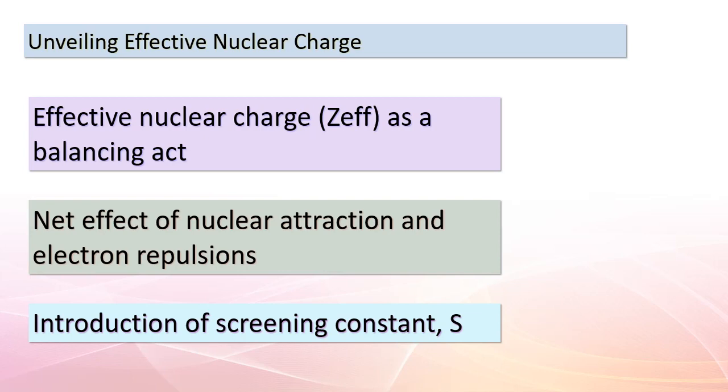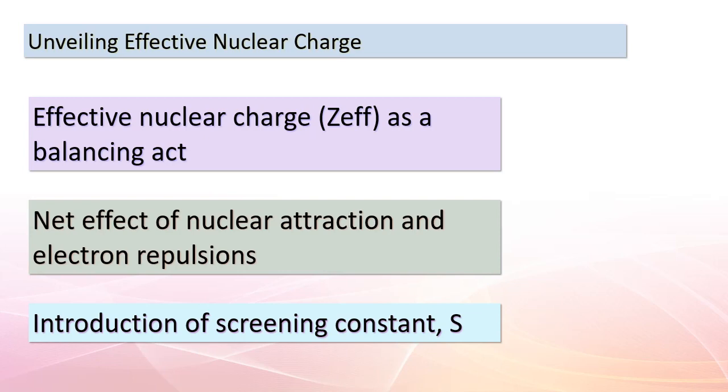ZEF captures the net outcome of these forces, a net attraction. This attraction is influenced by the screening constant, S, which quantifies the extent of electron repulsion's impact on nuclear attraction. The relationship is elegantly summed up in a mathematical equation, ZEF equals Z minus S.